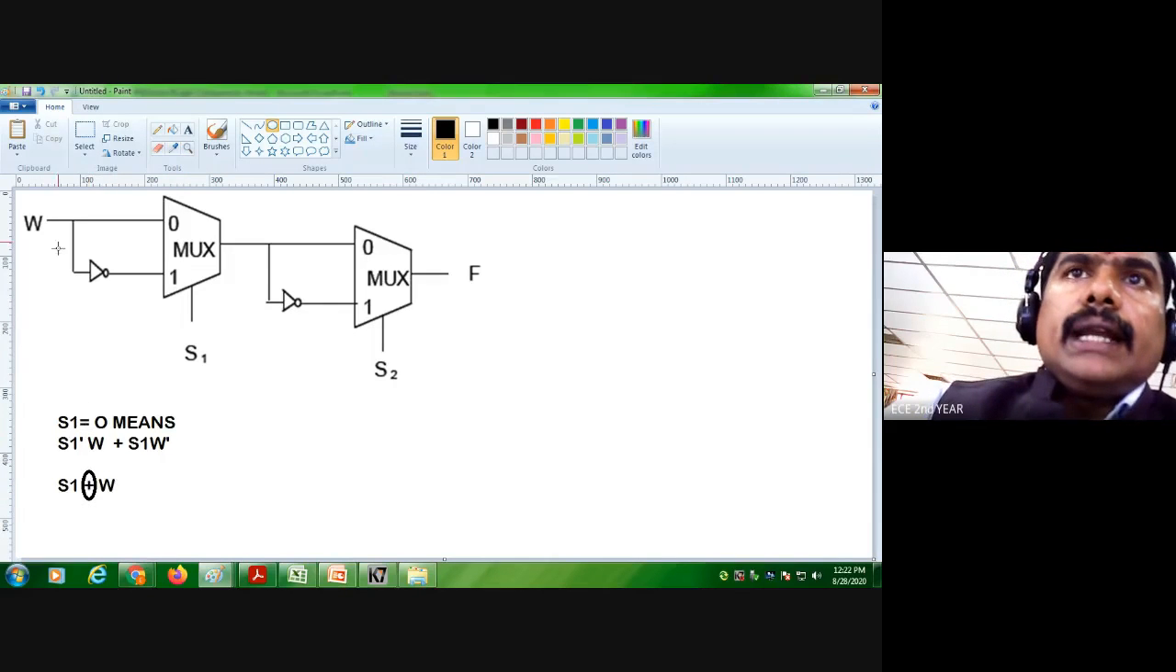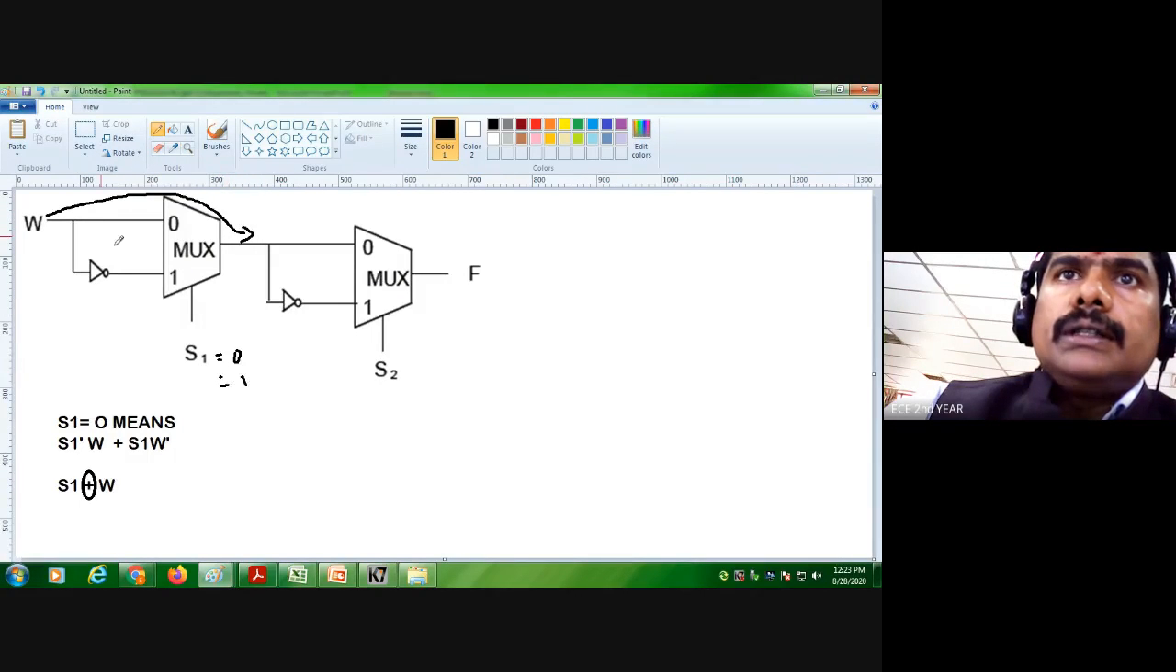Okay, so I can write like this because here we have a S1. S1 equal to 0, I substitute S1 equal to 0 here. S1 equal to 0 means this W will be the output over here. S1 equal to 1, this W bar is the output over here. So S1 dash W plus S1 W dash can be written as S1 XOR W.